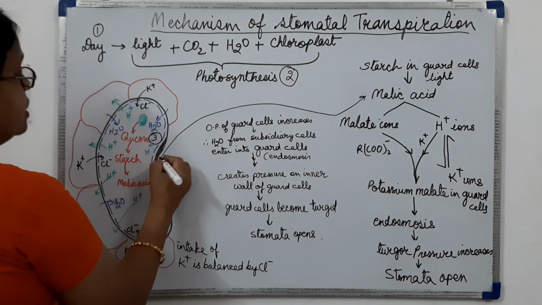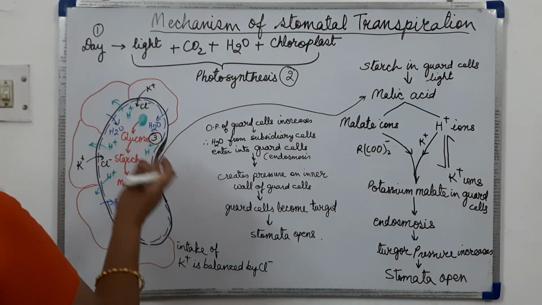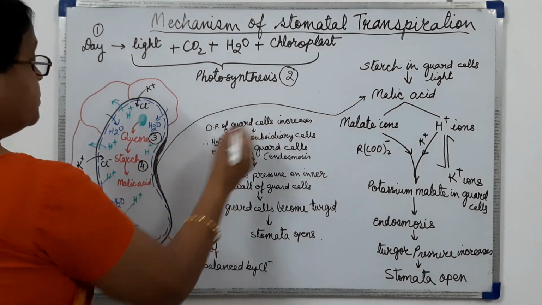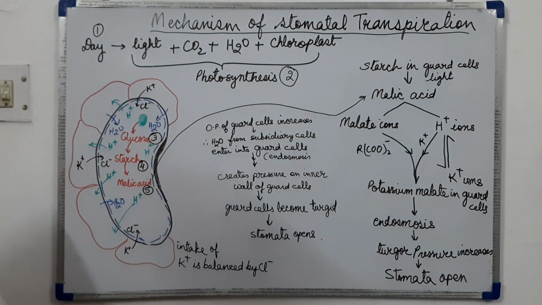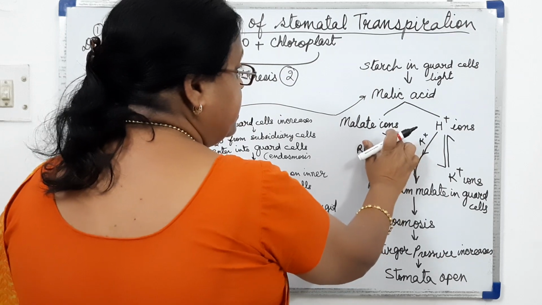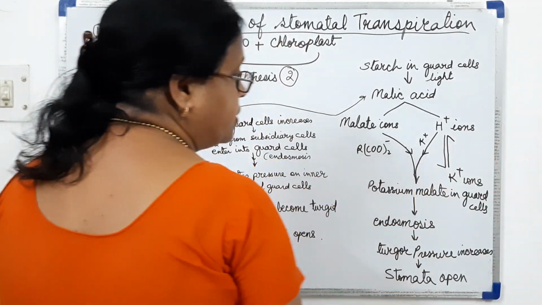Then glucose gets converted into starch. Then starch gets converted into malic acid. That will be the fifth step. Then the malic acid gets broken into malate ions and hydrogen ions.